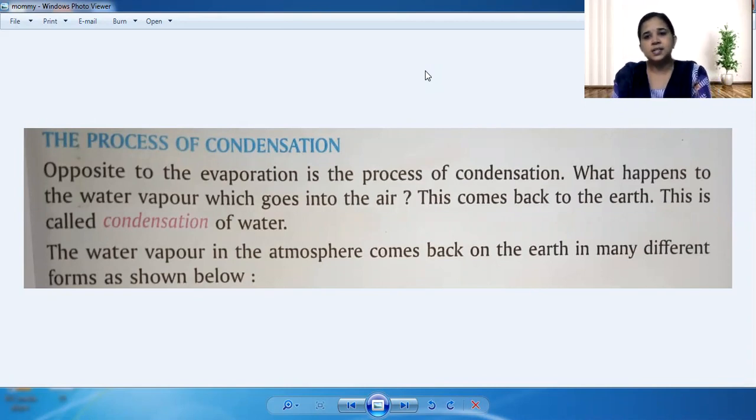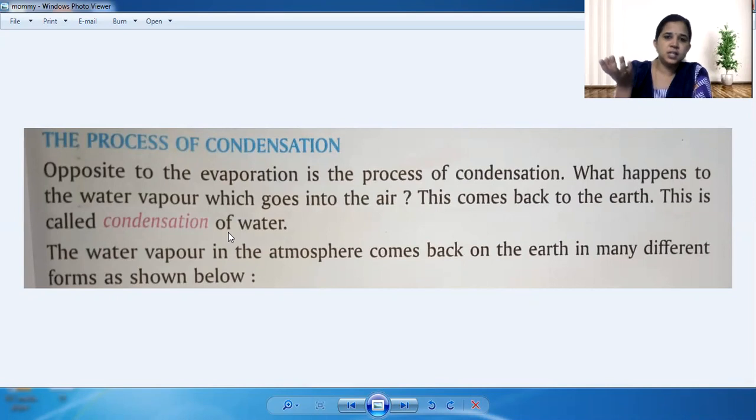So, what is condensation? It is nothing but the opposite of evaporation. In our previous class, we learned about evaporation. Now, let us see what is meant by condensation. Opposite to evaporation is the process of condensation. What happens to the water vapor which goes into the air? This comes back to the earth. This is called condensation of water.